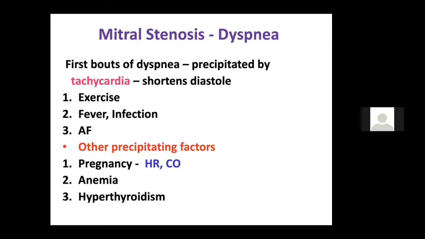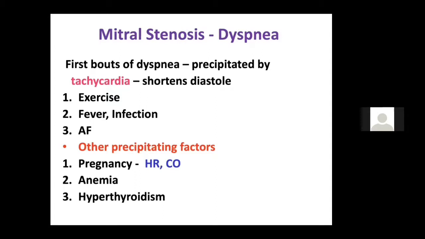Other important precipitants are the withdrawal of drugs, then anemia, pregnancy, hyperthyroidism. These are the other precipitating factors. We know in pregnancy, overall cardiac output is increased and heart rate is increased. And that is why their LA pressure is increased. So that is why in pregnancy, the patient with MS may get worsened.